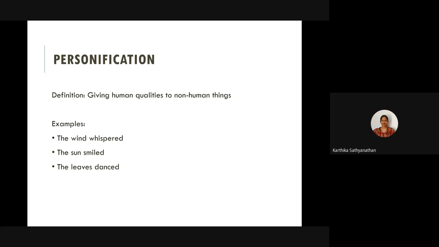So a quick identification test to know whether something is personification is to actually ask, can this thing really do this? For example, the wind whispered. Can the wind truly whisper? The sun smiled. Can the sun really smile? So if your answer is no, then it is personification, right?